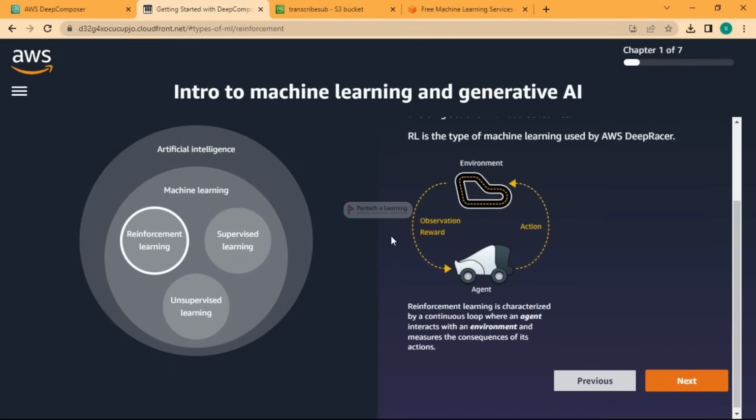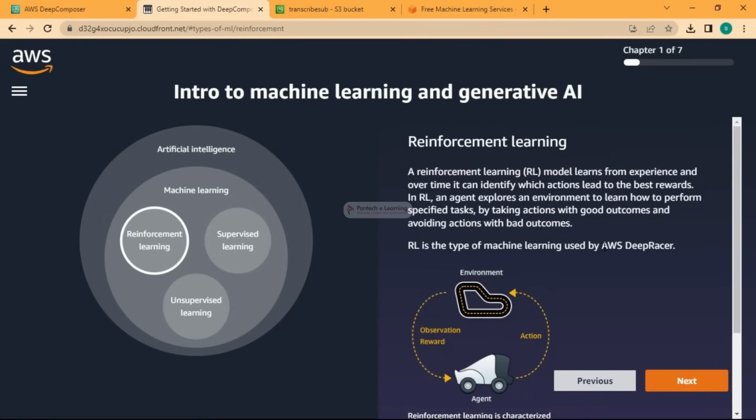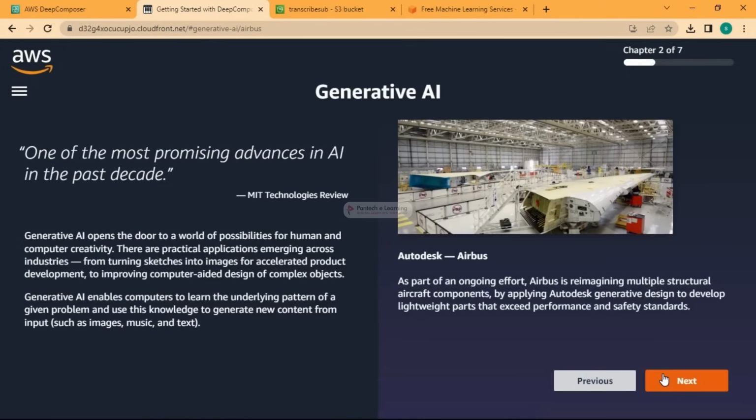And reinforcement learning is a technique where we have an agent, an environment and an action to take, and if it is performing well, we give it a reward. Based on the reward, if it is good, it means it is following correctly. If the reward is bad, it is going to decide to change the action and try something else. We have DeepRacer, which we'll see in the next session, called AWS DeepRacer, designed to automatically follow the track path based on reinforcement learning. They are actually conducting a virtual race event too, so you can check that.